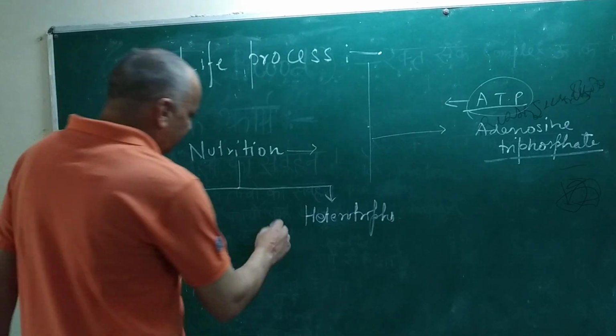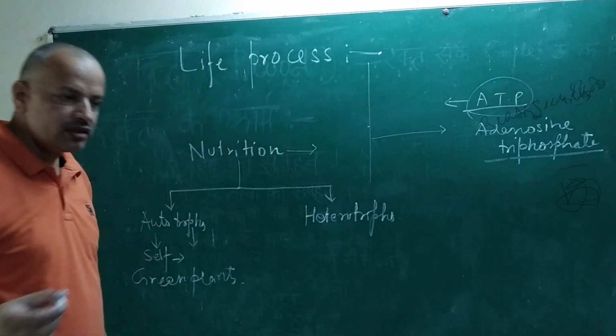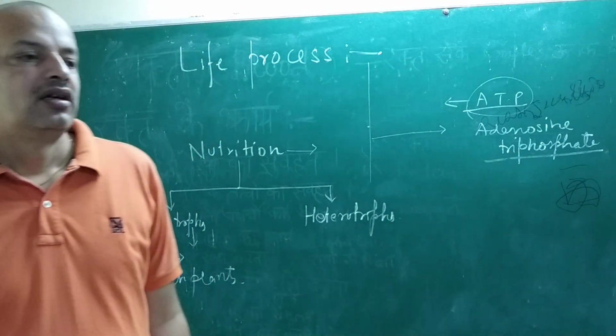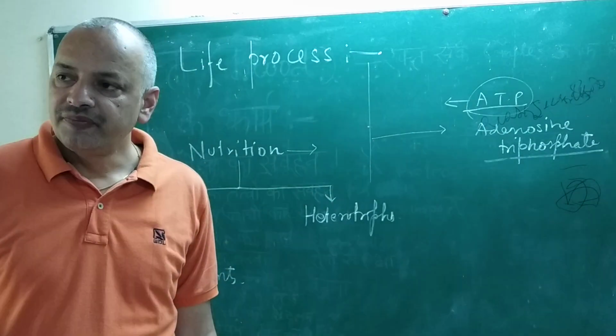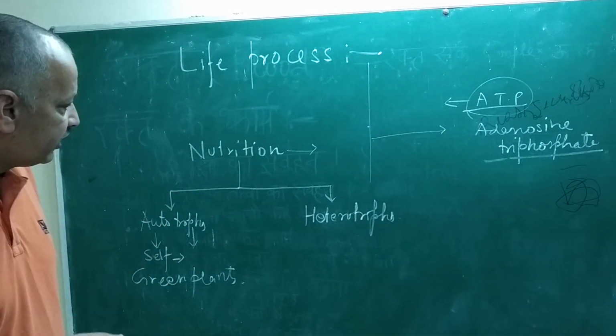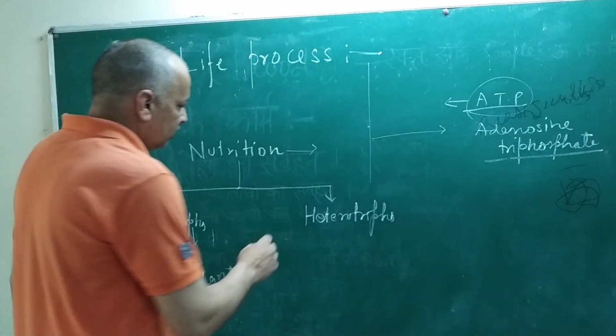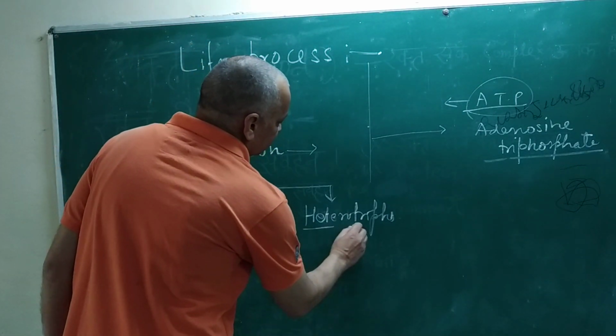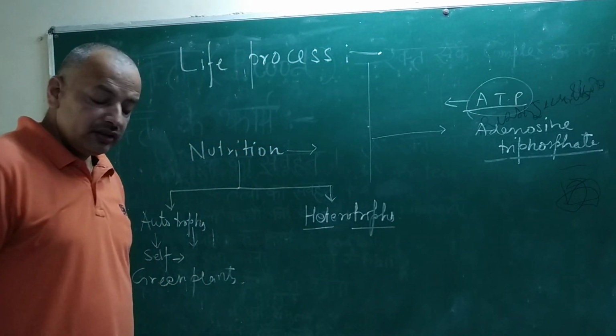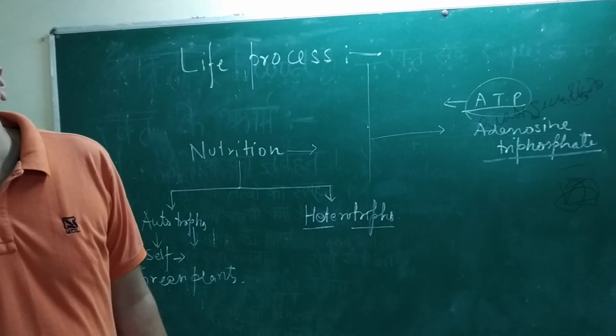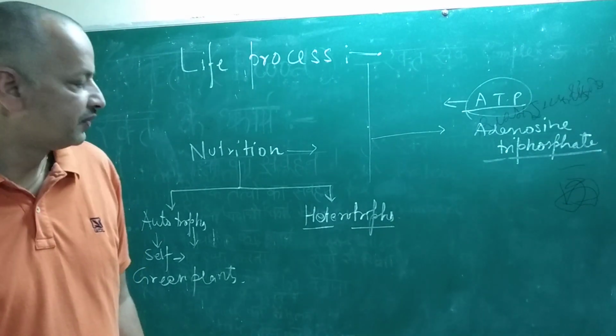The other group of organisms, which are not capable of making their food, depend on others, and that is called heterotrophs. Their dependency on others is variable.